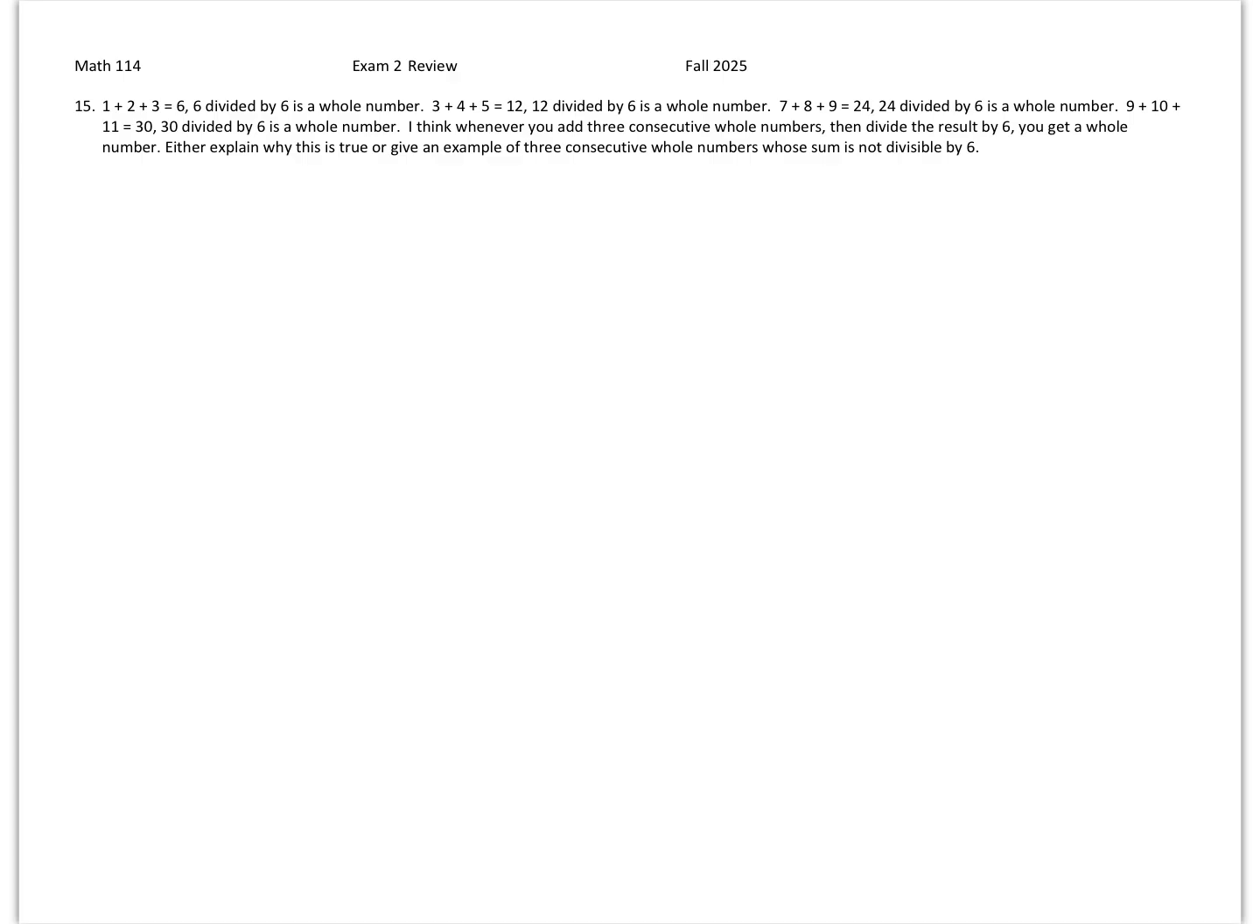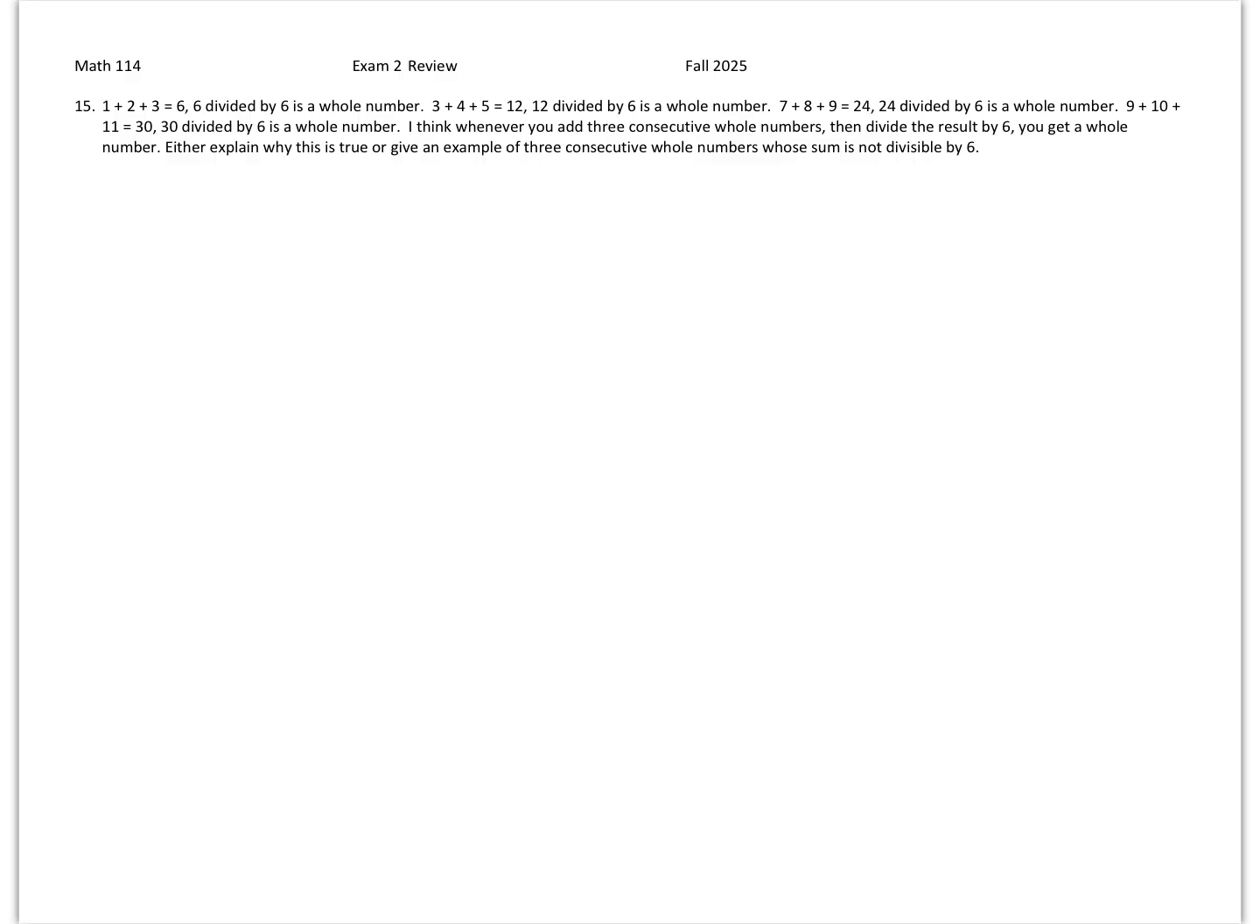Okay, so I'm going to look at the examples they chose. 1 plus 2 plus 3, 3 plus 4 plus 5, 7 plus 8 plus 9, 9 plus 10 plus 11. In all of these examples, they started with an odd number. The first number of the three consecutive numbers was odd: 1, 3, 7, and 9.